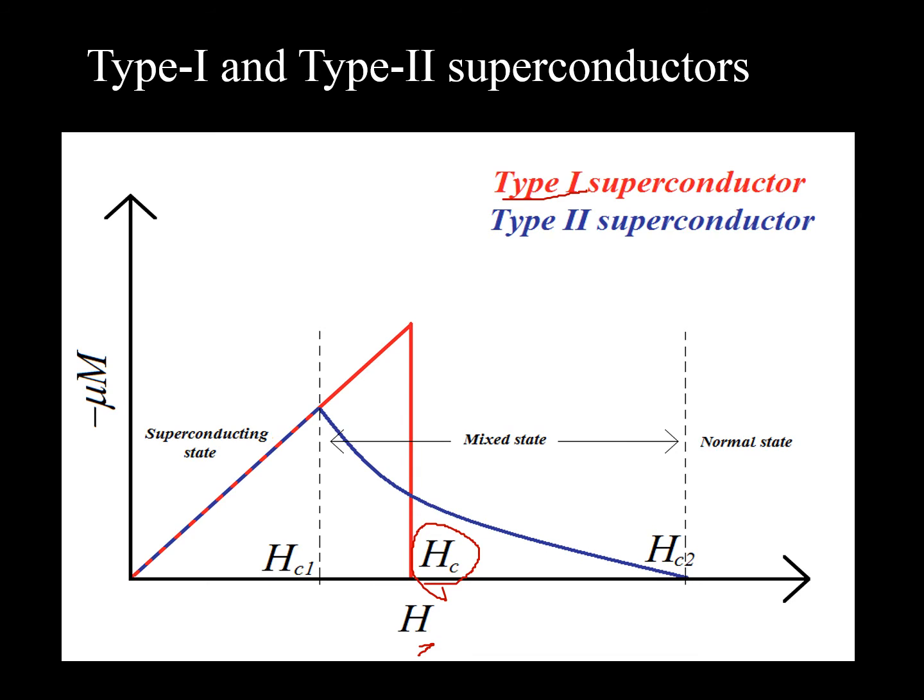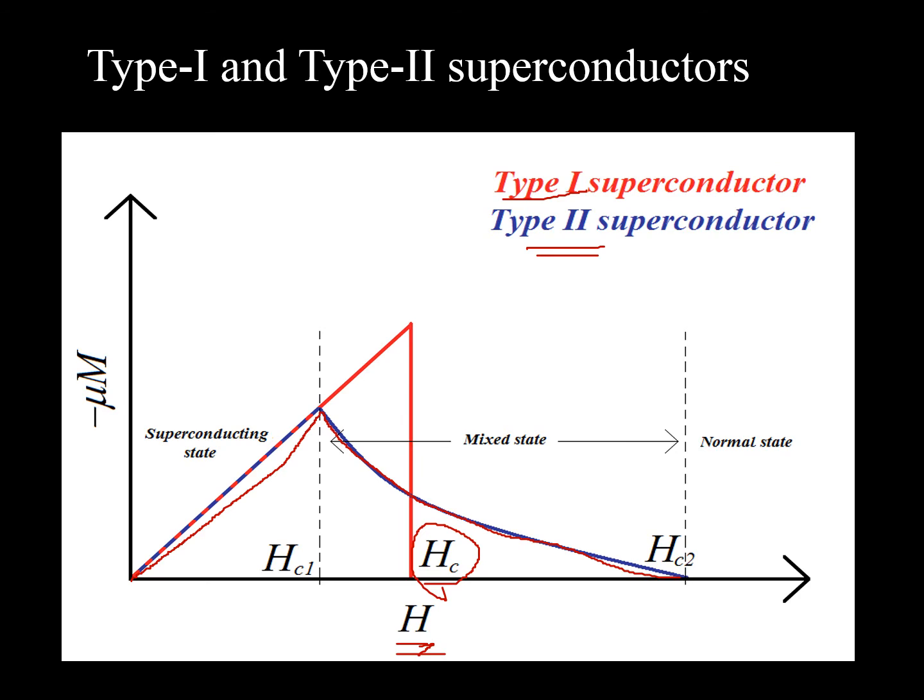Whereas coming to the type 2 superconductor, if we increase the magnetic field, then M will slowly increase, reach some value, and then slowly decrease, tracing this path.